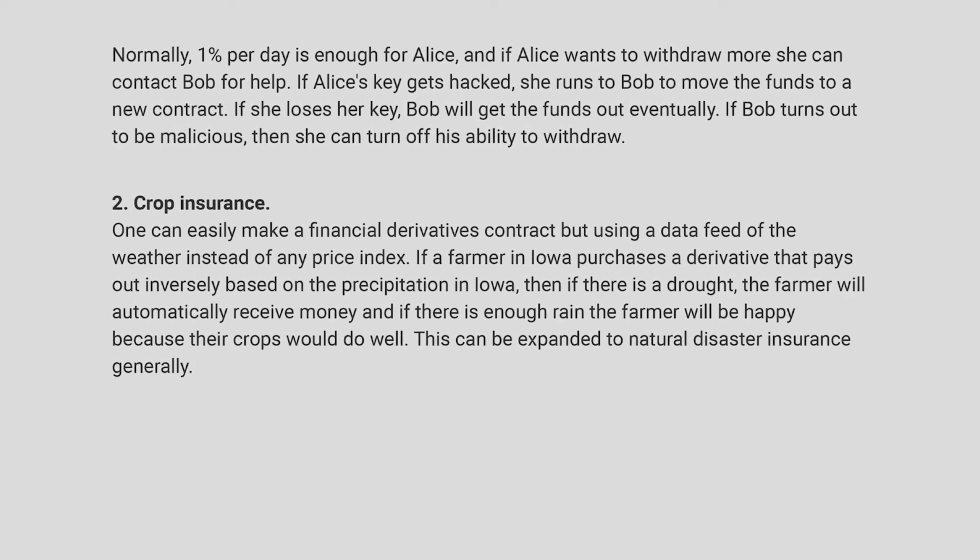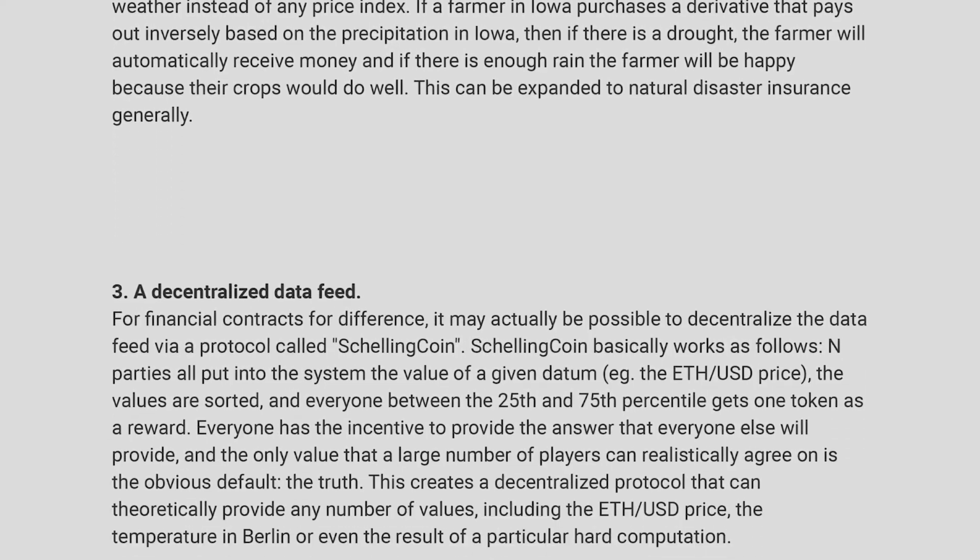Number 2, crop insurance. One can easily make a financial derivatives contract by using a data feed of the weather instead of any price index. If a farmer in Iowa purchases a derivative that pays out inversely based on the precipitation in Iowa, then if there is a drought, the farmer will automatically receive money, and if there is enough rain, the farmer will be happy because their crops would do well. This can be expanded to natural disaster insurance generally.